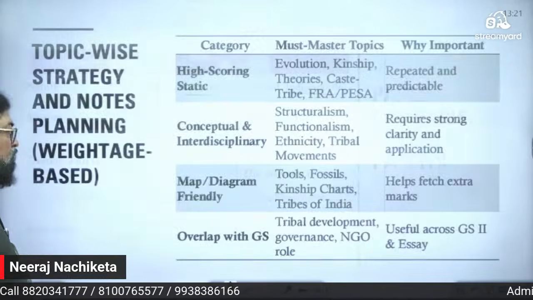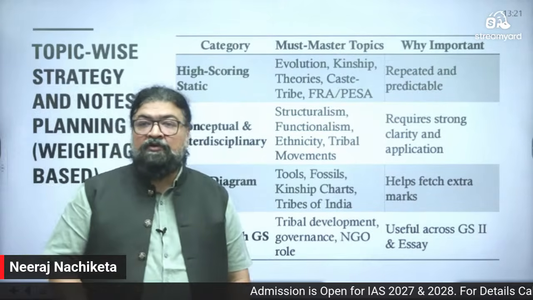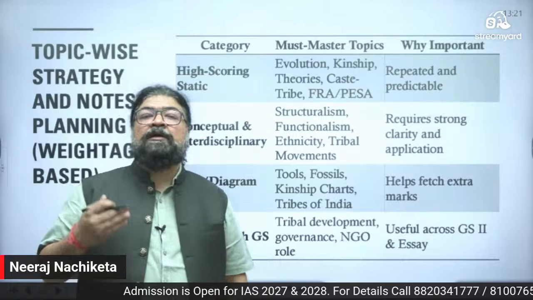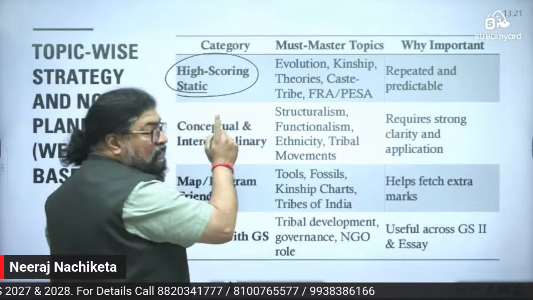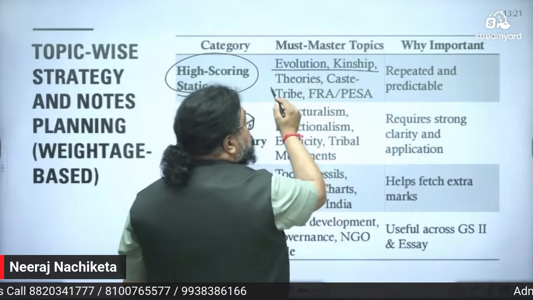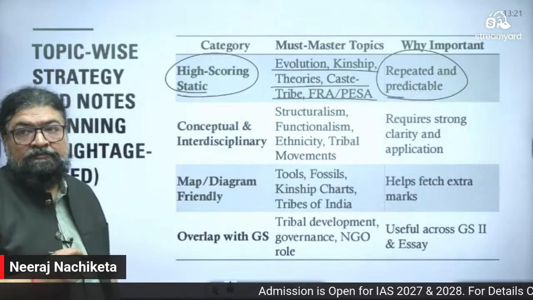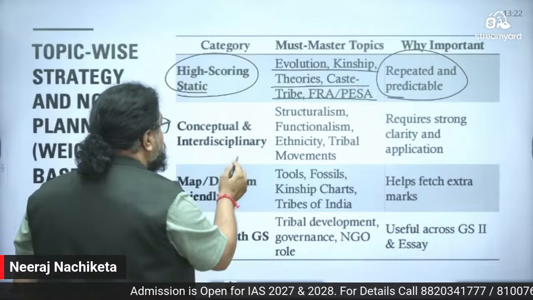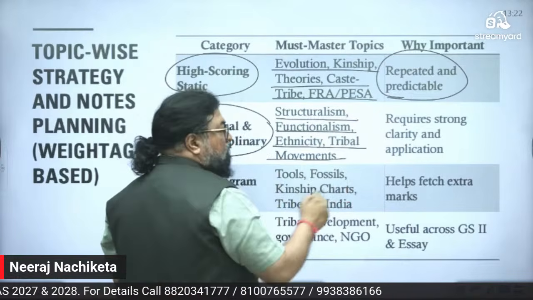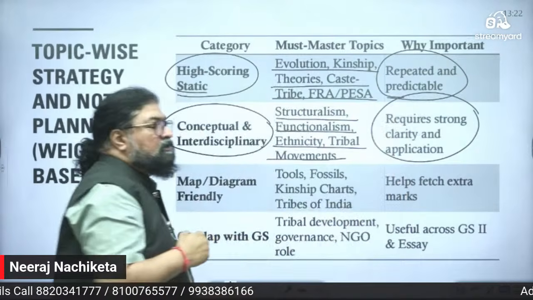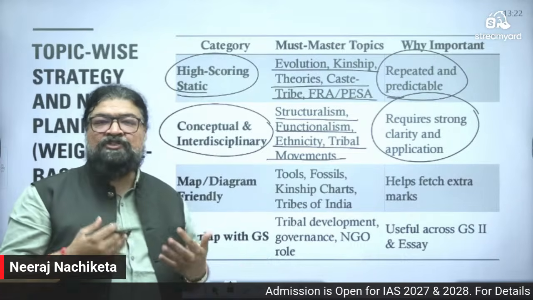Now look at here, topic-wise strategy and notes planning, weightage based. कौन सा repeated predictable areas है, topic-wise which you can plan, like here high scoring static part. Static part में क्या क्या है: evolution of human kinship, theories, caste, tribe and all, they are repeated and predictable every year. Then conceptual and interdisciplinary nature में all the thinkers, structuralism, functionalism, ethnicity, tribal movement, require strong clarity and application. And that is the role of the teacher. When a teacher teaches a subject, he makes things much easier, right?